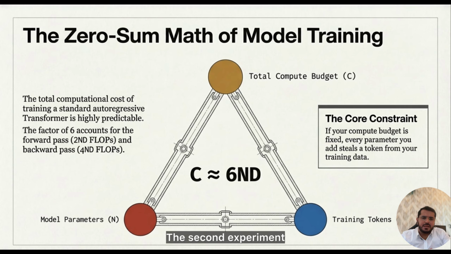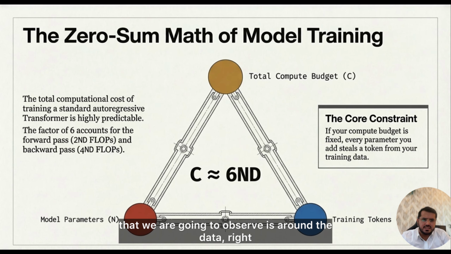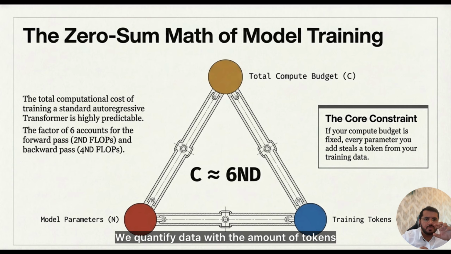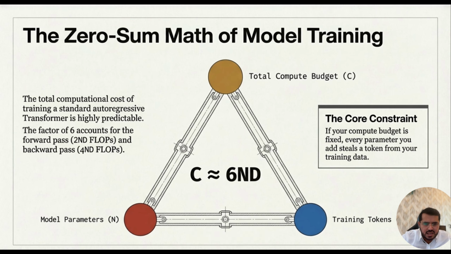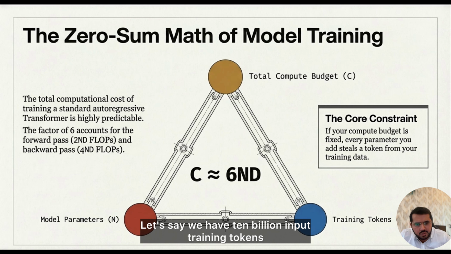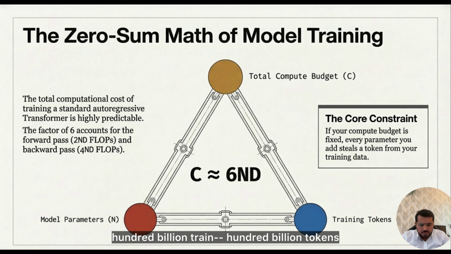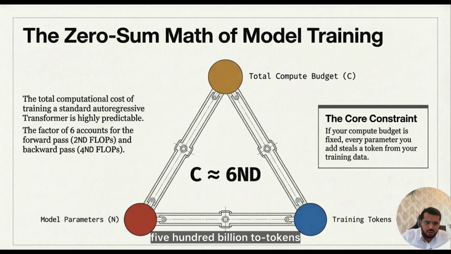The second experiment is around the data. The first was around model capacity, the second is around the data. When we say data, how do we quantify it? We quantify data with the number of training tokens, also in billions. Let's say we have 10 billion input training tokens, 50 billion, 100 billion, 500 billion tokens.